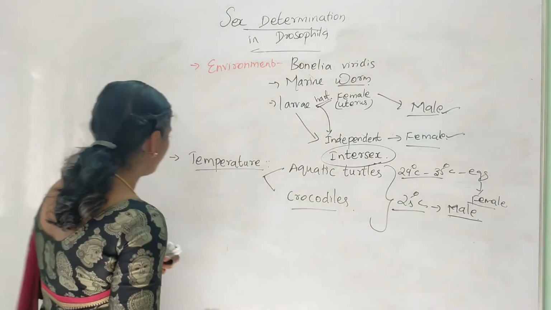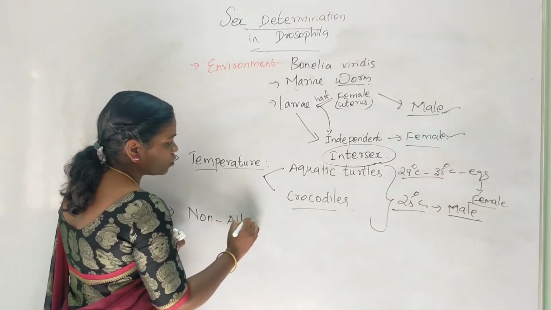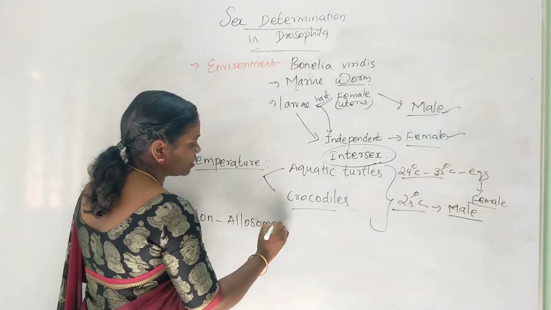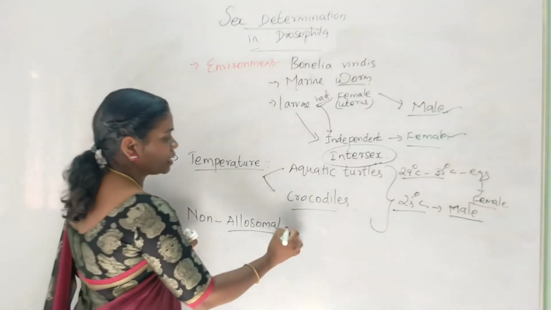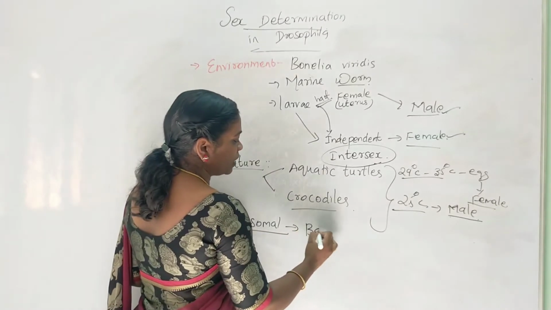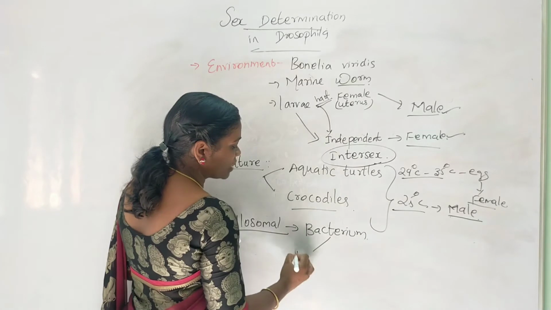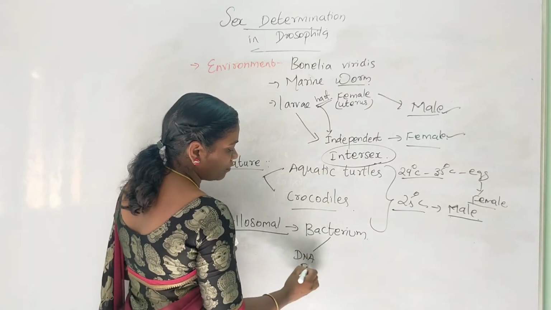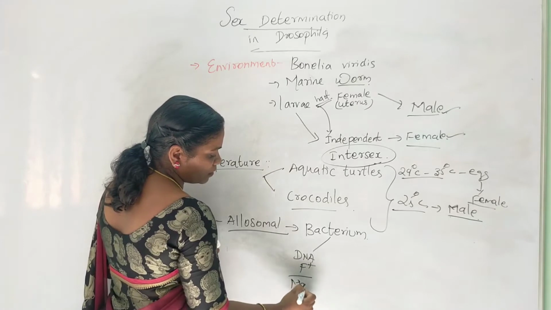There is one more kind of sex determination known as non-allosomal. Allosome means the sex chromosome, so non-allosomal means without the sex chromosome. The example we can take up is bacterium. The bacterium which has the F DNA is known as F+, which is male.